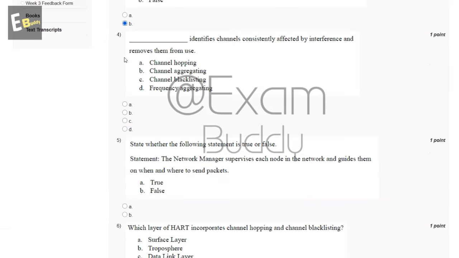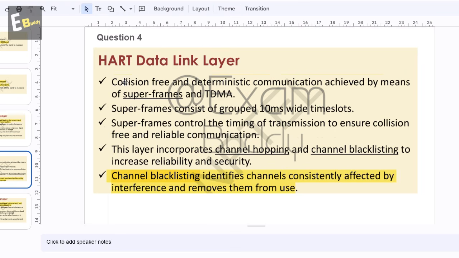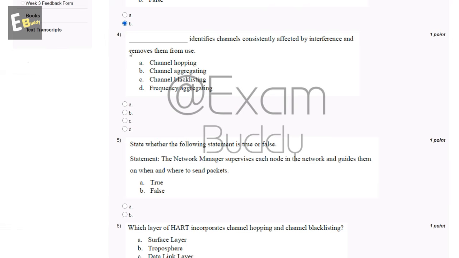Now the fourth question is: dash identifies channels consistently affected by interference and removes them from use. A, channel hopping; B, channel aggregating; C, channel blacklisting; D, frequency aggregating. So the answer of the fourth question is in the HART data link layer. The channel blacklist identifies channels consistently affected by interference and removes them from use. The answer of the fourth question is C, channel blacklisting.